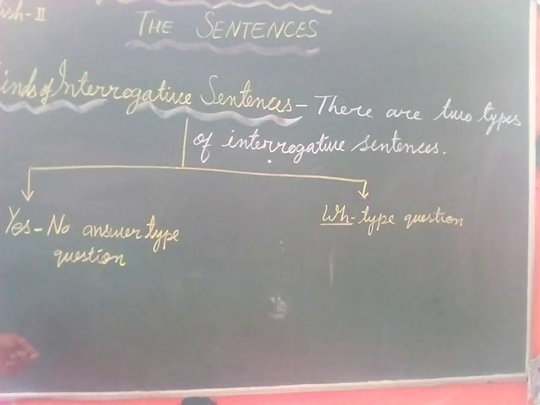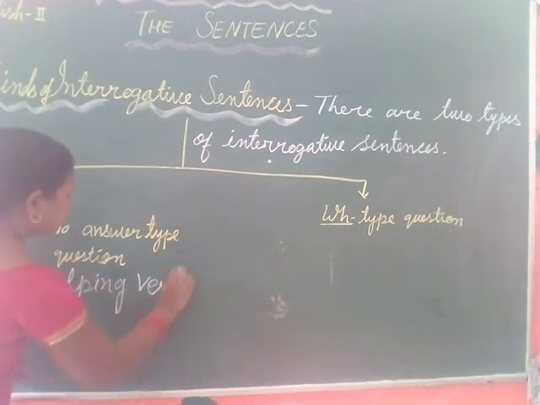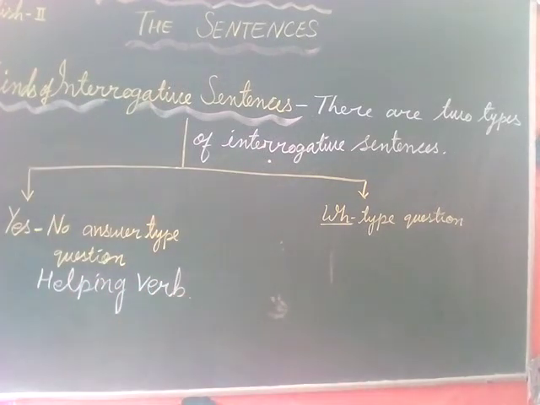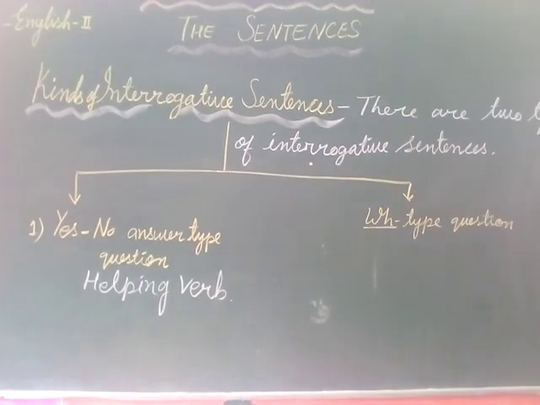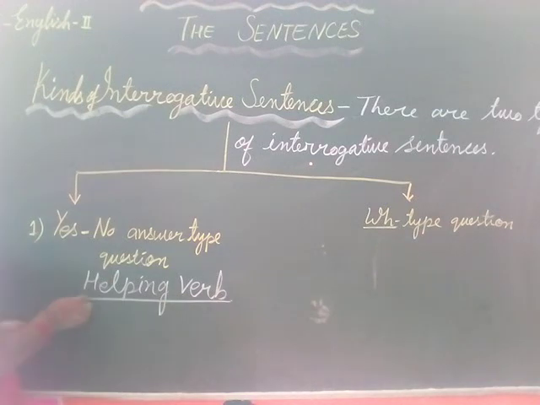So the yes no answer type has an answer in yes or no, and generally it begins with a helping verb. These types of questions begin with a helping verb. Let's see the examples. Generally this type of sentence begins with a helping verb. It means there is a helping verb at the beginning of the sentence. Suppose it is an example. Let's see.